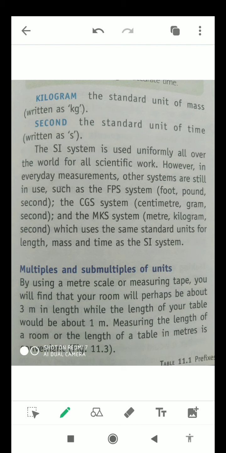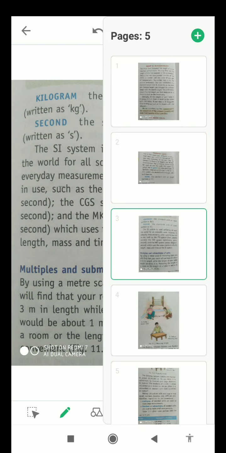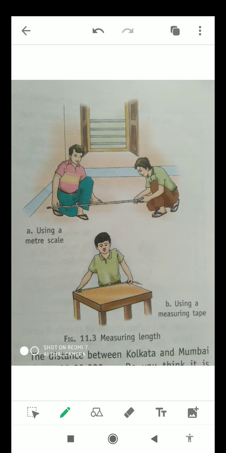Measuring the length of a room or the length of a table in meters is convenient. You can see that using a meter scale, they are measuring the length of a room. Here with the tape, they are measuring the length of a table.